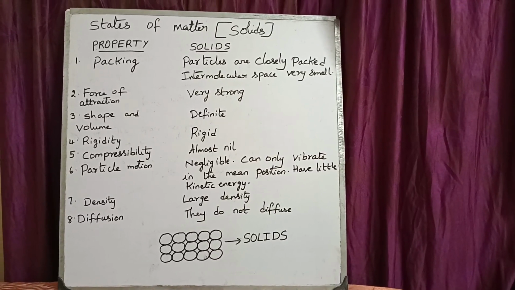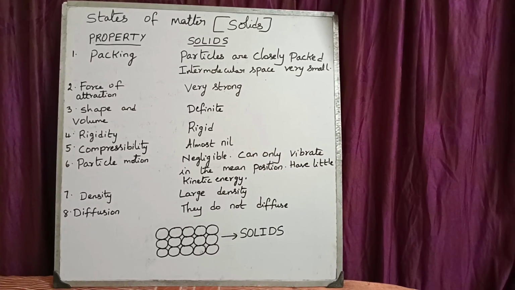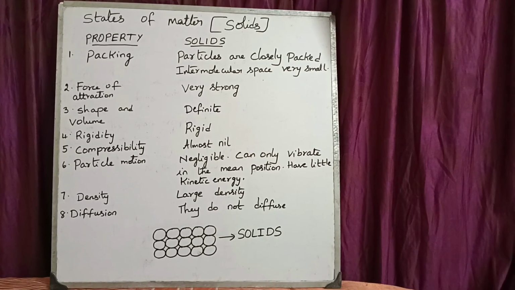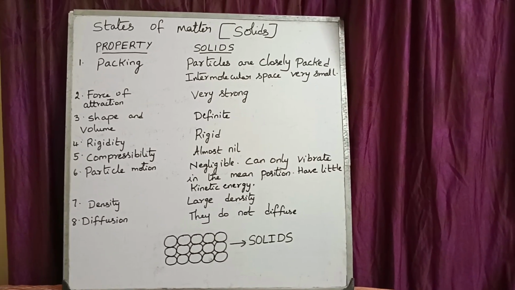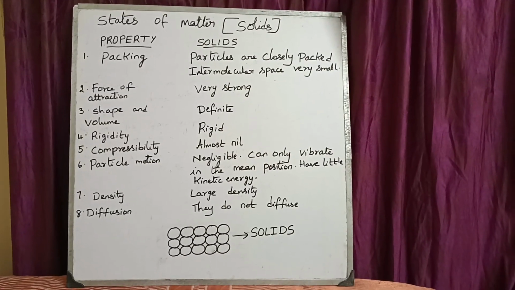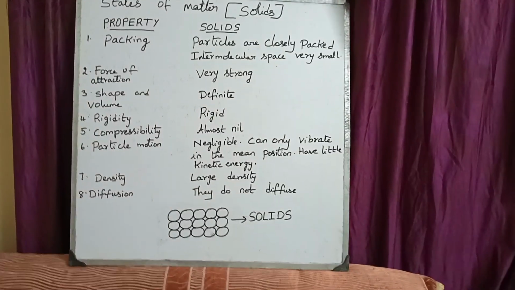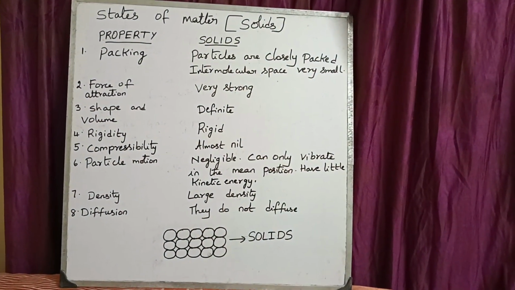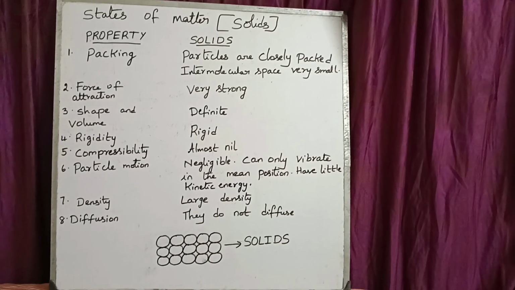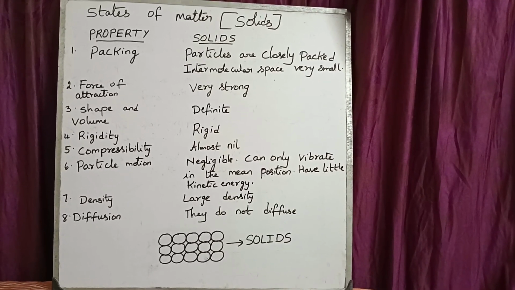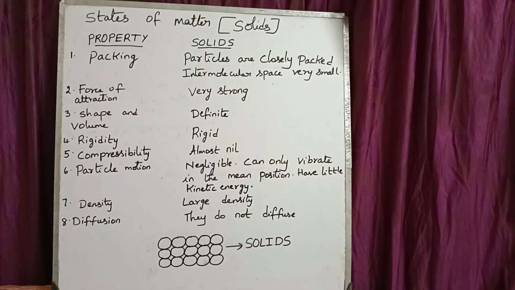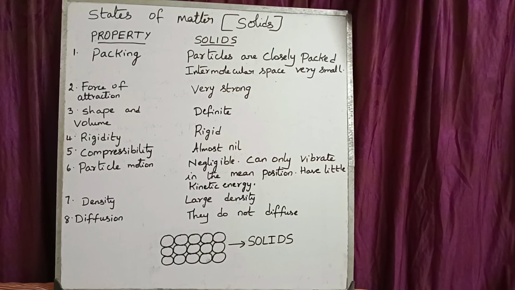Solids are generally rigid in nature and cannot change their shape, but under the influence of some external force they may change their shape and regain it after the removal of the applied force, just like a rubber band. This property is called elasticity. A rubber band can be stretched by applying force. However, when the force is removed, the rubber band regains its original shape. The same property is shown by a spring also, is it not?